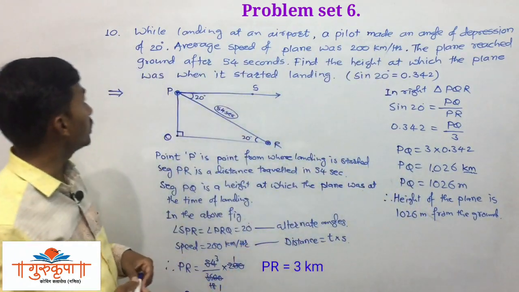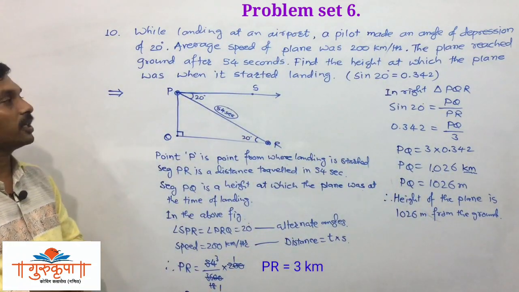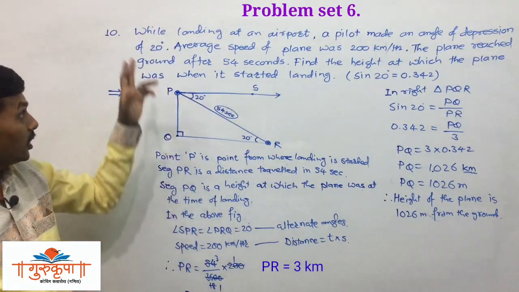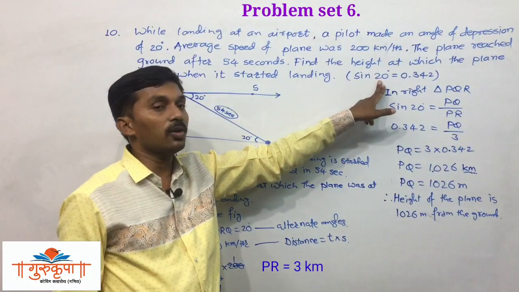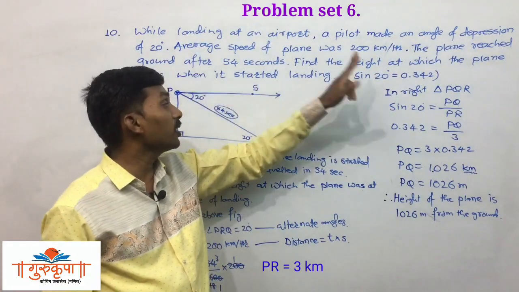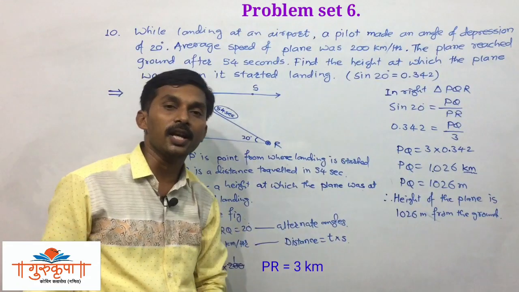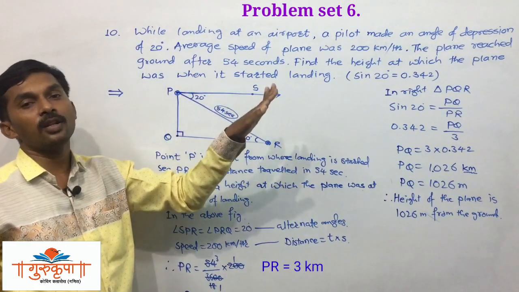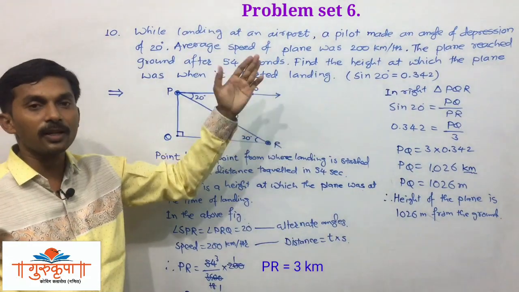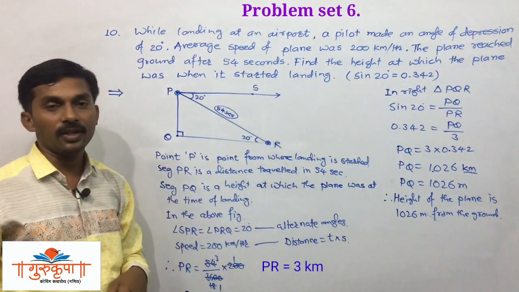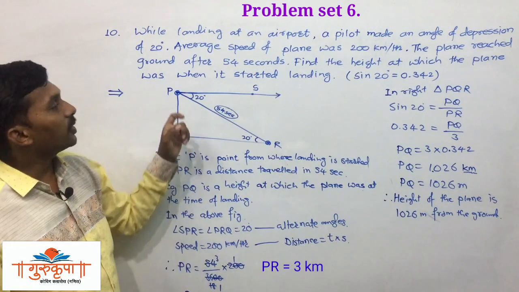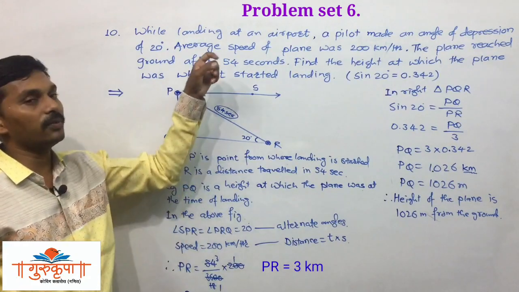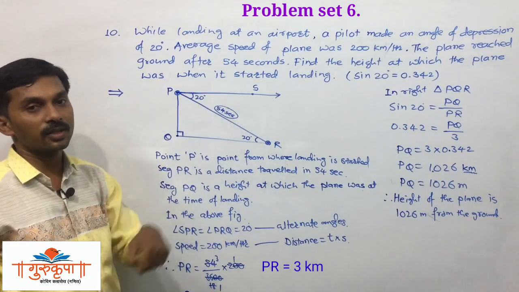So this is all about example number 10, which is an important example, both example number 9 and example number 10. In example number 9 we have been given the value of sine 70, and in example number 10 we have been given the value of sine 20, as these angles are not available in the trigonometric table. We have provided the values of sine 70 and sine 20 here, and if we are given an angle like 30 degrees, 45 degrees, 60 degrees, then we have to write the values according to the trigonometric table there.